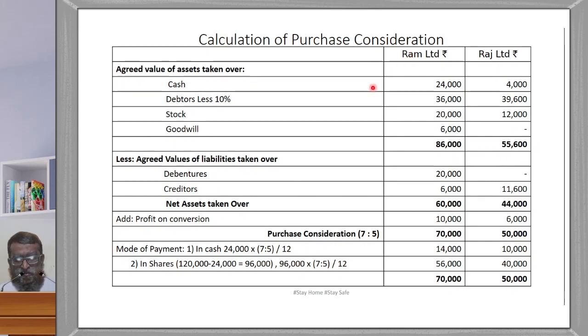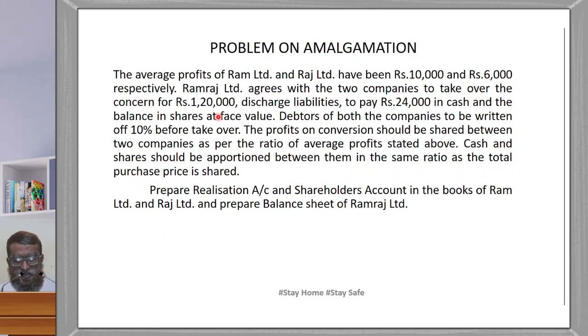See here, purchase consideration, it is given as 1,20,000, but we need a ratio for calculation of the purchase consideration. That is why we are following the net asset method for this calculation. See here, total purchase consideration 1,20,000 is given, but it should be divided among the two companies. Two companies' purchase consideration is not separately given. That is why we are again following the net asset method for calculation of the purchase consideration.